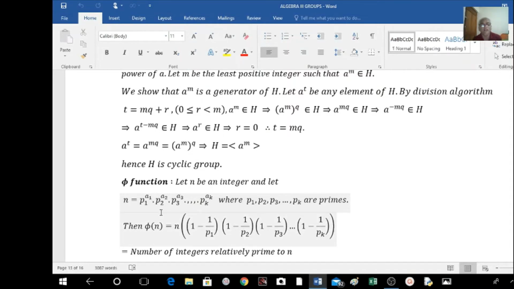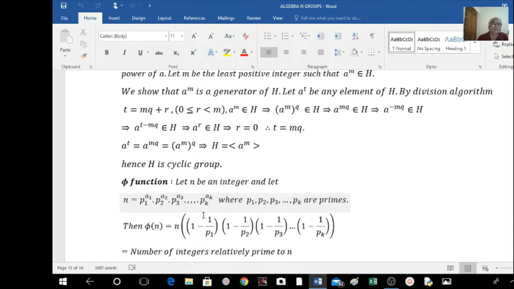Similarly, 100 can be written as 4 into 25. 4 can be written as 2 square, and 25 can be written as 5 square. So 100 can be written as 2 to the power of 2 into 5 to the power of 2. These must be prime numbers here. We can write any number in this form.